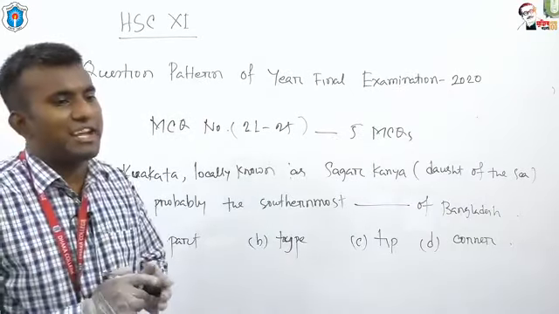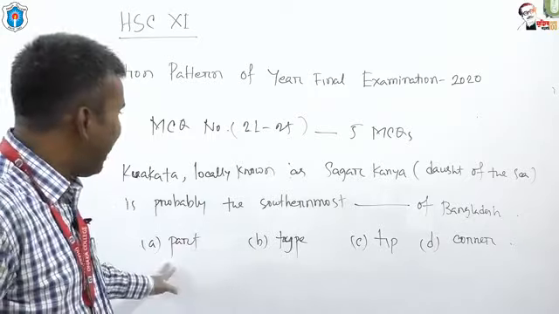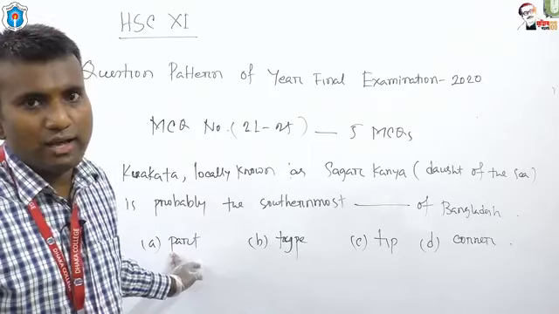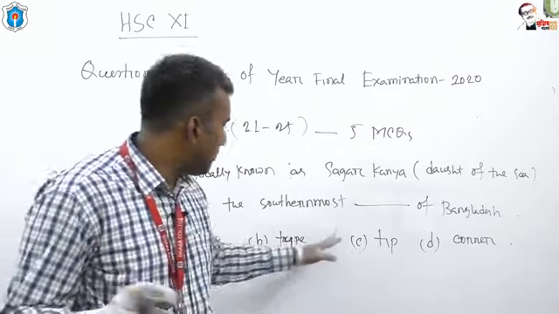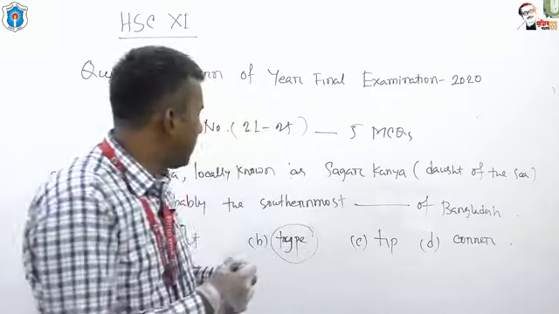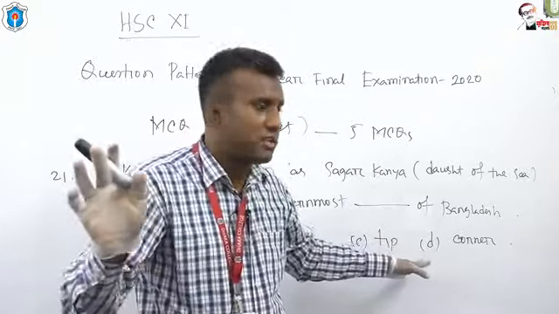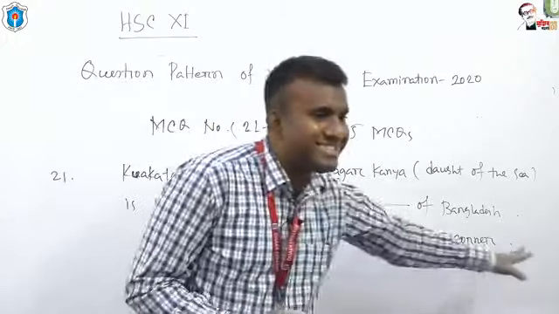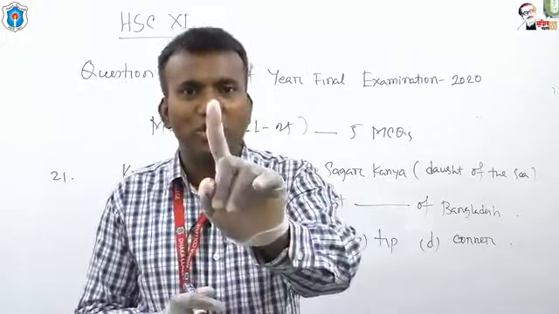Which one is the ultimate answer? You can say the southernmost part of Bangladesh, correct. You can say southernmost tip of Bangladesh, correct. You can say southernmost corner of Bangladesh. Three answers are correct, but you have to take one.